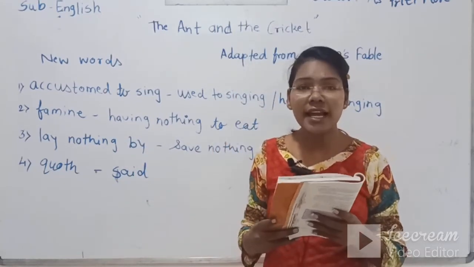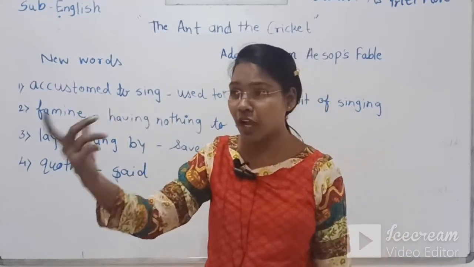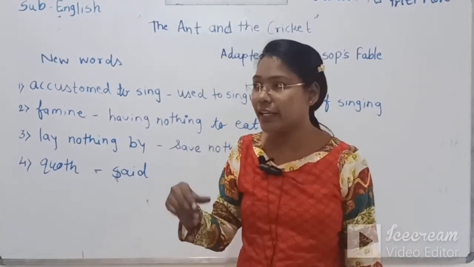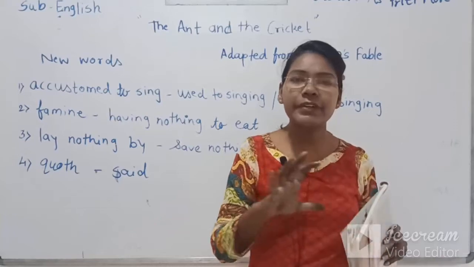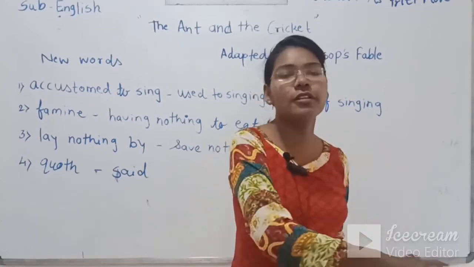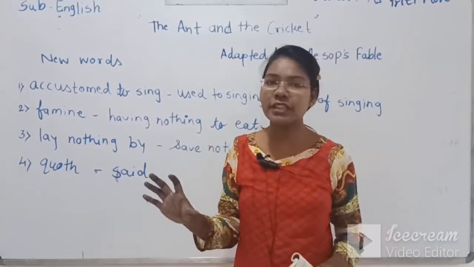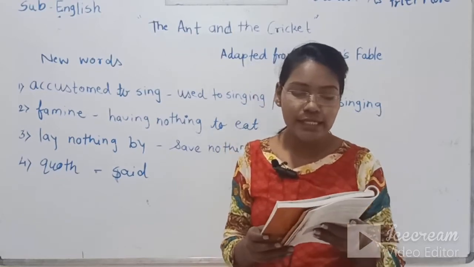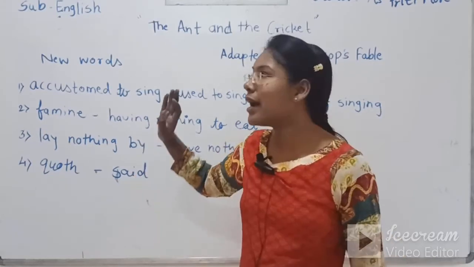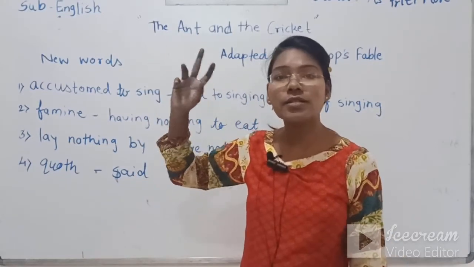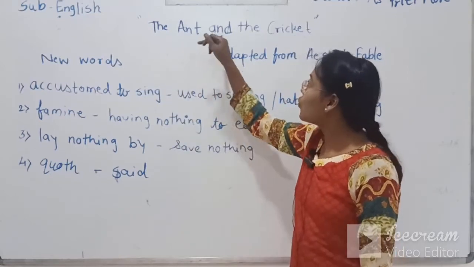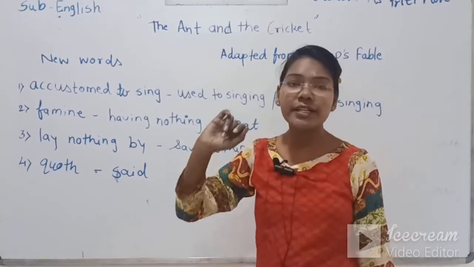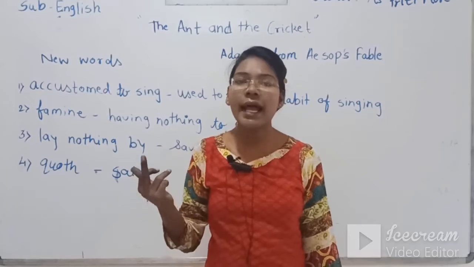He could not see any flower on the plant and any leaf on the tree. Everywhere just snow. All the ground was totally covered with snow. So he decided to go to the ant, because the ant was his friend. He decided to go to the ant's house.